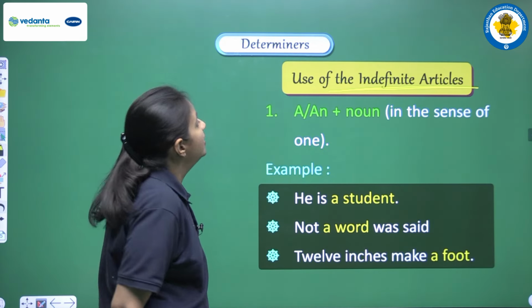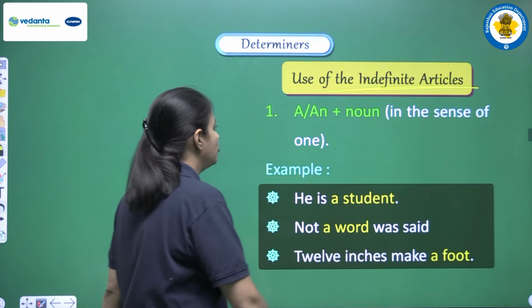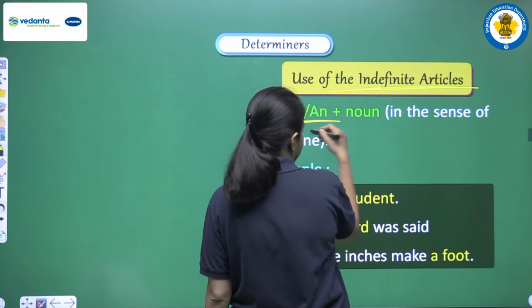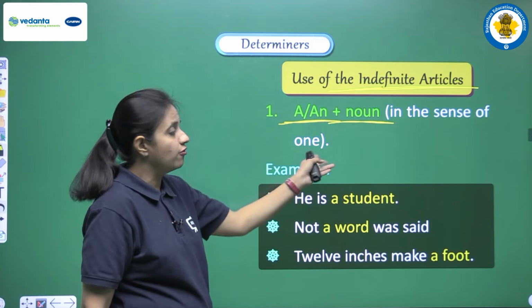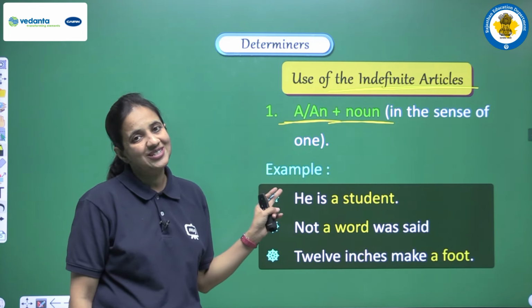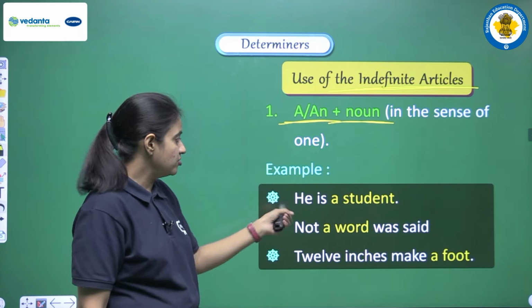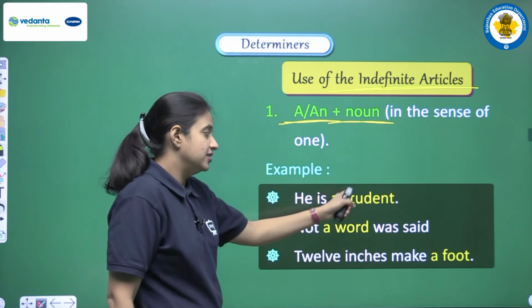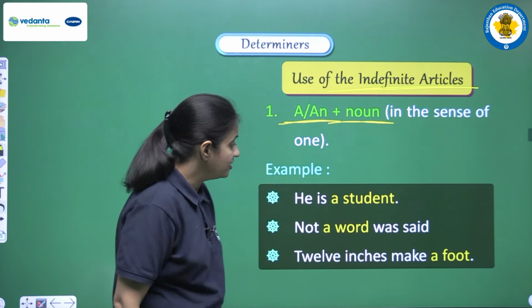So let's see. A, an plus noun. This is the first use that we have read already, that the articles are always used before a noun, and in the sense of one. This we have also discussed earlier, that a or an actually means one. Okay, so let's see the example. He is a student. Not a word was said. 12 inches make a foot.